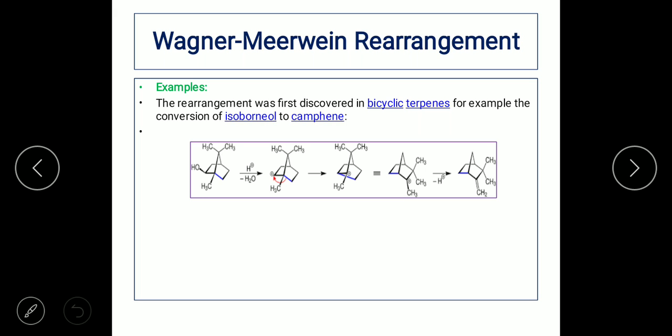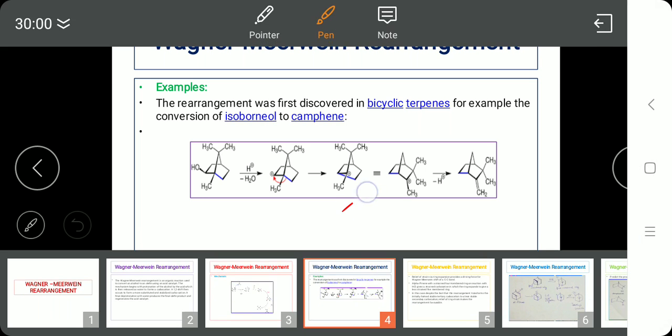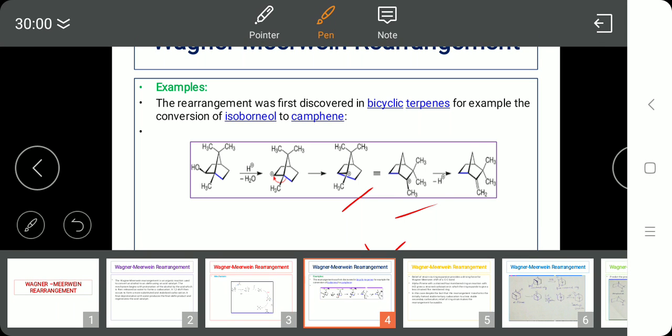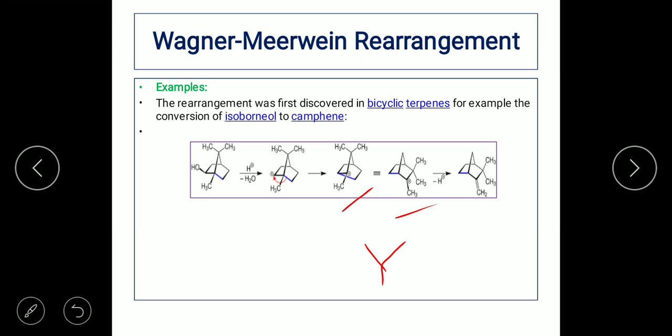Now at this point we can also redraw this intermediate like this. This is a rearrangement. Once it is rearranged, you can see here also that it is a tertiary carbocation. Here it is much clearer that the positively charged carbon atom is bonded to three other carbon atoms, in this shape, and hence it is nothing but a tertiary carbocation.